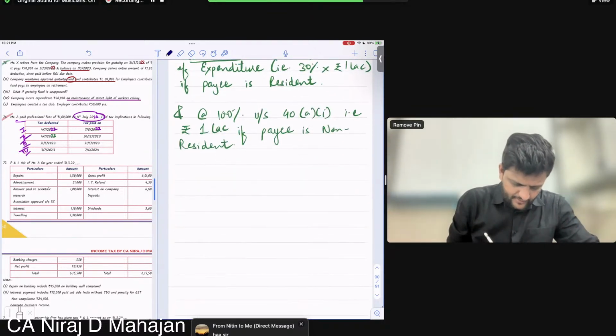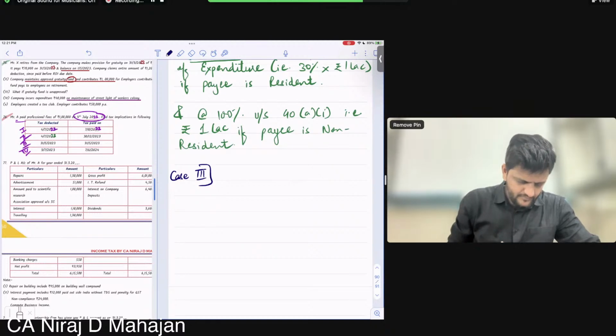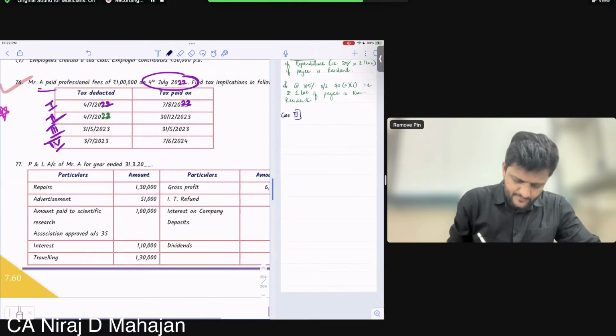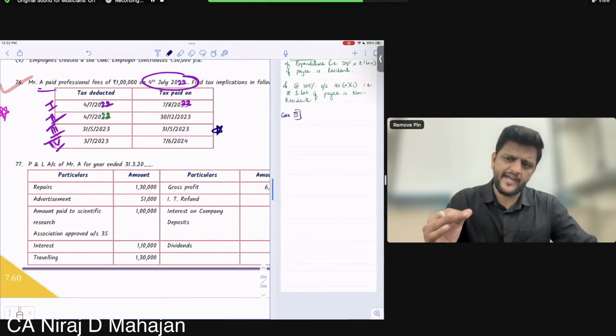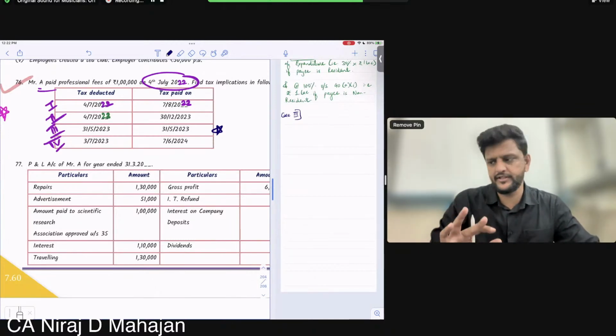Case 3, ready? Star mark case 3. TDS generated on 31st May 23 and paid immediately the same day, 31st May 23.